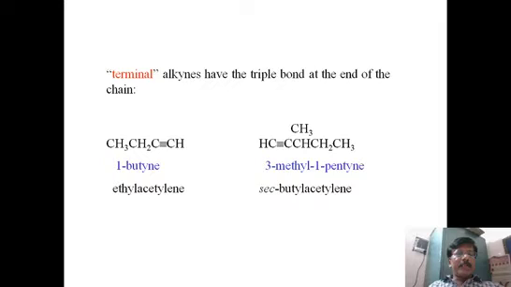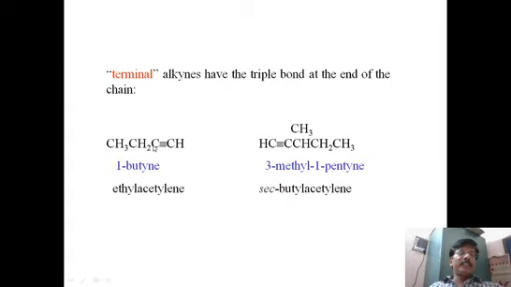If you write the triple bond on the last carbon, then on one side we have to mention CH. On the left side, this carbon must have some alkyl group. For example, it has an ethyl group on the left side, whereas on the right side it has a proton, that is hydrogen. Then only we can call it terminal.